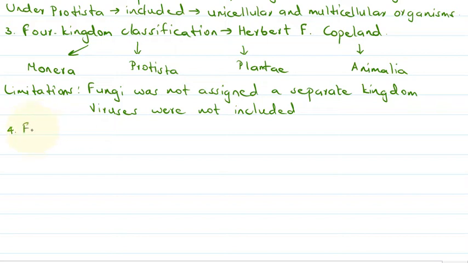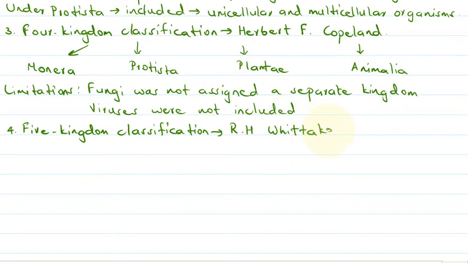So we will talk about the 5-kingdom classification. This system of classification was proposed by the scientist R.H. Whittaker. He is an eminent scientist, and this method of classification is widely accepted now, and the 5 kingdoms